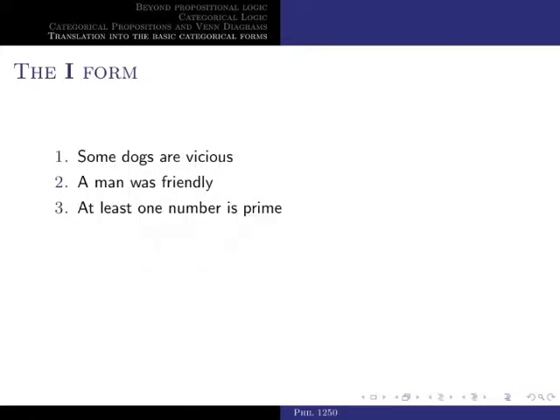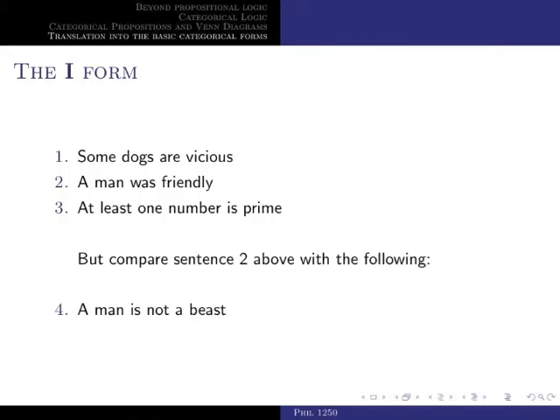So now let's consider the I form. Sentences 1, 2, and 3 are basically particular, right? Some dogs are vicious. A man was friendly. At least one number is prime. So all of these are closer to the I form, we would say. In most cases, the quantifier some is a sure indicator of the I form. And the same happens with at least one, right, in 3.